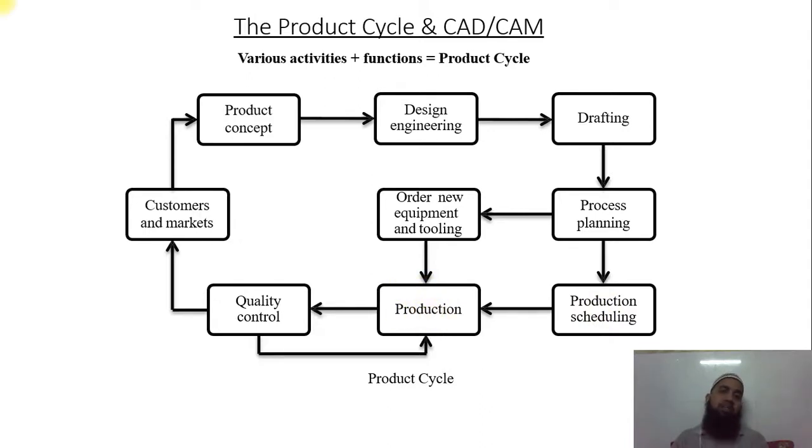In the production department, they fabricate and manufacture that product and send it to the quality control department. In the quality control department, they check the quality of that product. This is done manually. You have already heard that there are different types of sampling, such as cluster sampling and many other types.